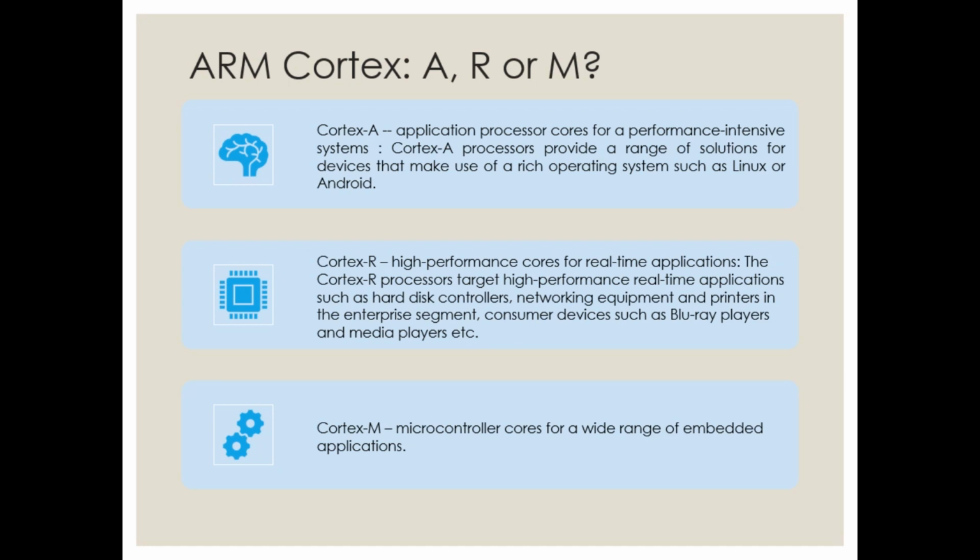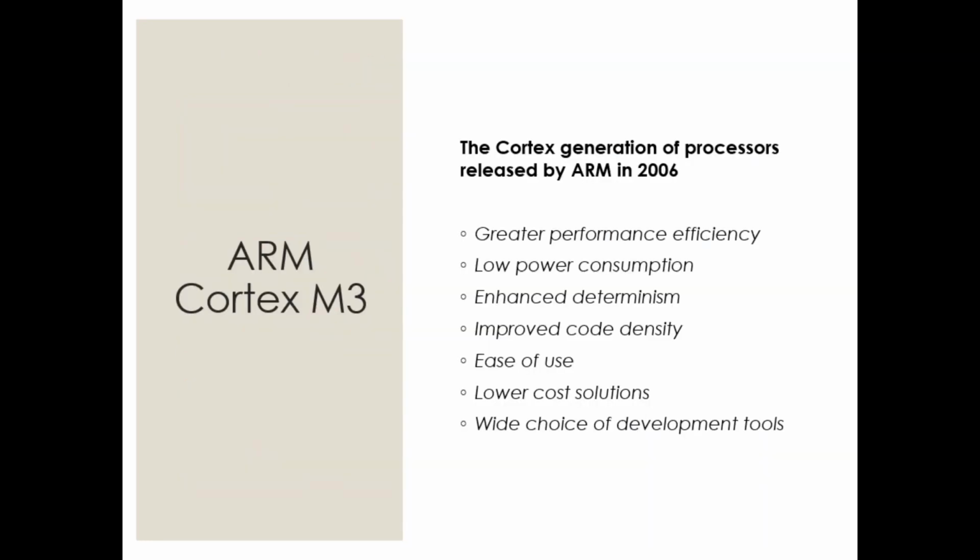There are so many architectures available, but we'll be concentrating on architecture version 7, which supports Thumb 2 technology. There are ARM Cortex versions A, R and M, and we'll be concentrating on the Cortex M profile, and in that, the third version, that is M3. There is M0, M0 plus, M1, M2, M4, but we will be concentrating on M3. I hope that is very clear.